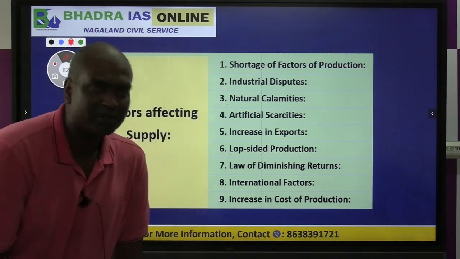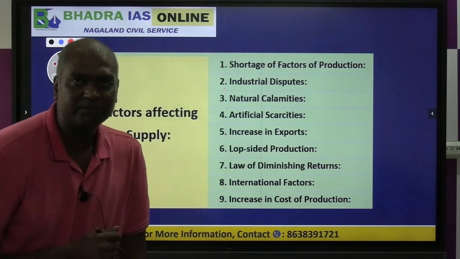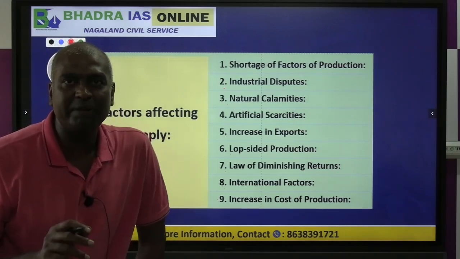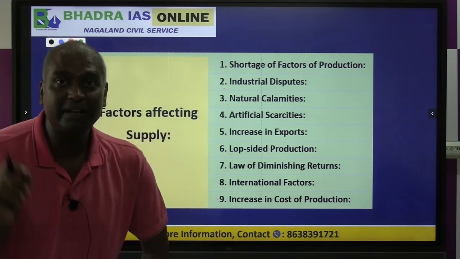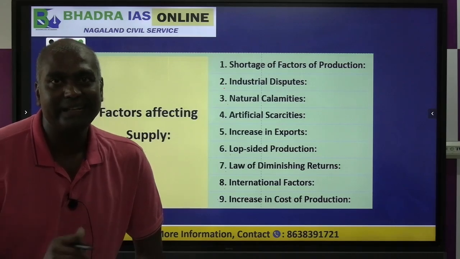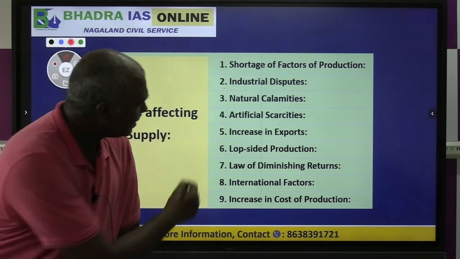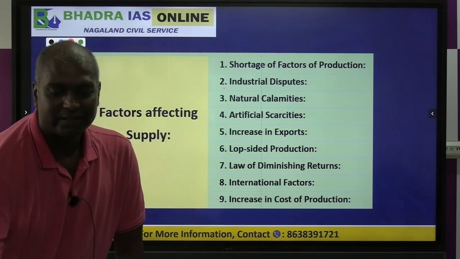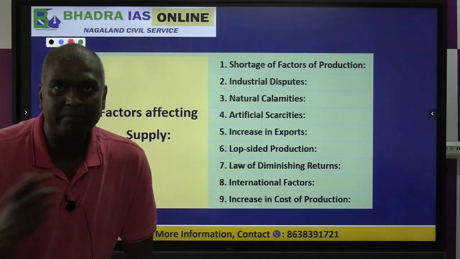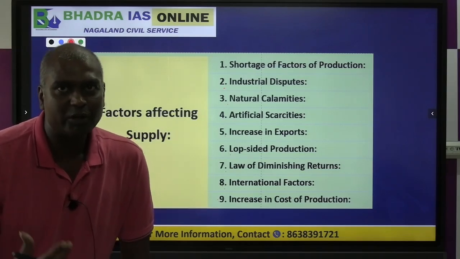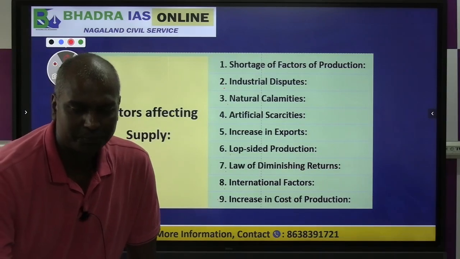Increase in cost of production, this is the main thing in the supply curve. When cost of production, raw material, factor of production cost increases, automatically price of the product will increase. Clear? So these are the factors which affect the supply curve. So inflation can be caused by demand also, and inflation can be caused by the supply curve also.